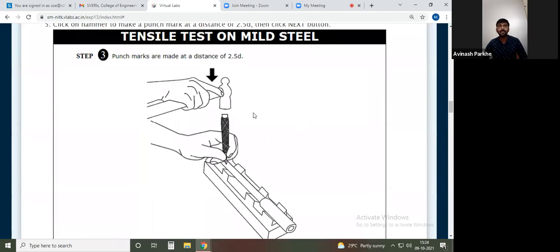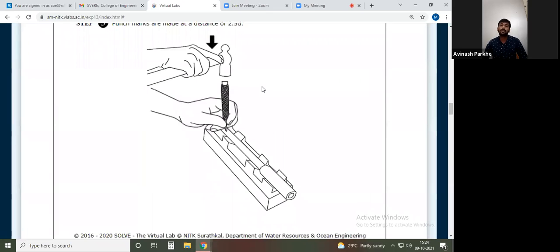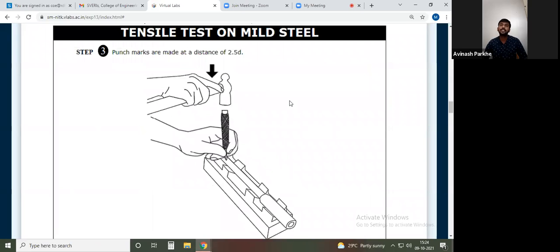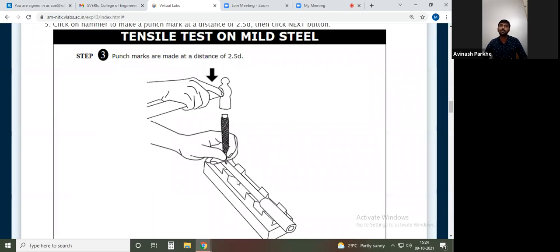Then third, punch marks are made at a distance of 2.5 times the diameter. So what have they written? Punch mark. Initially we have measured the diameter and the length. Now we have to apply the punch. We simply take the punch and, using a hammer, apply the punch marks.